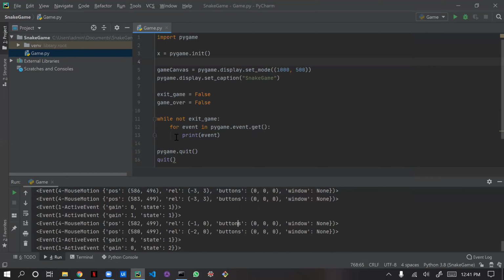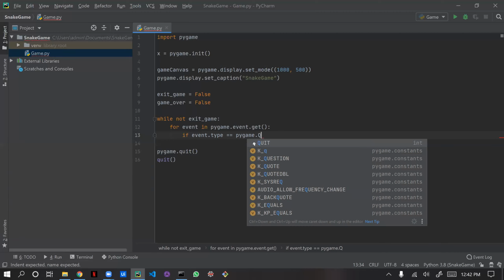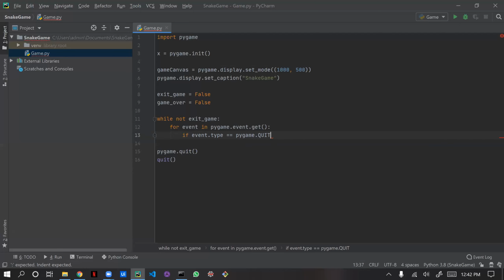Okay, so now we are going to terminate or play a game. For playing a game as of now, let me remove this because it will consume more GPU power and the game will become slow. So now I'm putting an if condition: if event.type is equal to pygame.QUIT. QUIT will be in caps because that is the syntax.